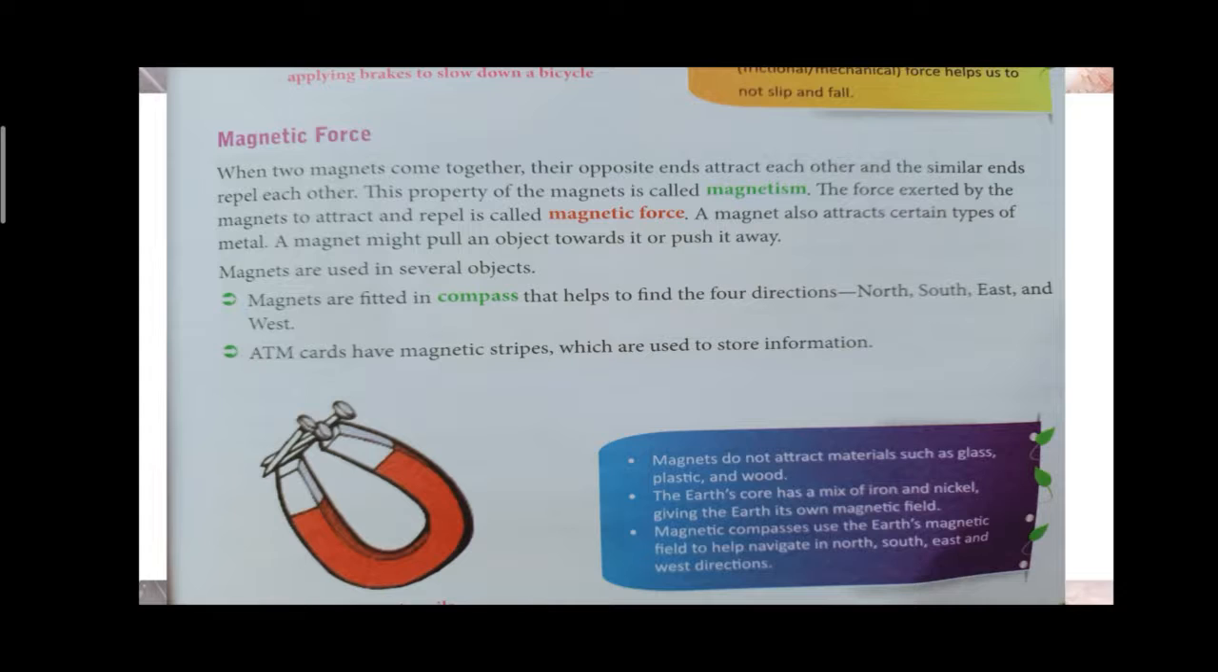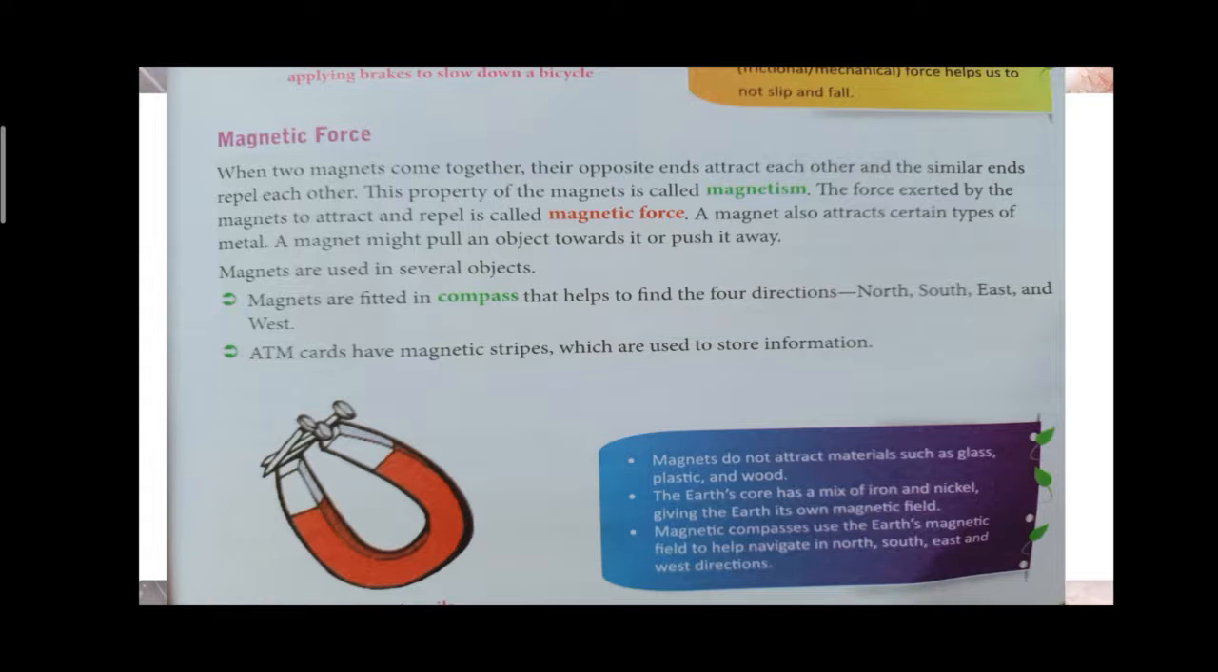Magnets are used in several objects. It is used in the compass, not the drawing compass, but the direction finding compass. If we need to find north, south, east, west direction, we use that compass. Inside the compass there is a magnet. Then we use an ATM card, right? That ATM card also has a magnetic stripe, which is used to store the information.